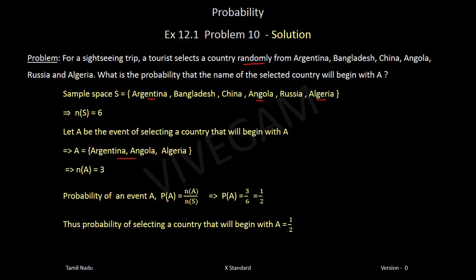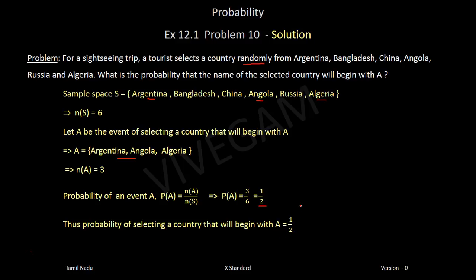So, probability of event A is n of A divided by n of S. N of A is 3, n of S is 6. So, it is 3 divided by 6, which is equal to half. Therefore, the probability of selecting a country that begins with A is half. Now, the probability of selecting a country not beginning with A is 1 minus half. Because with A is half, without A means 1 minus half, that is again half.